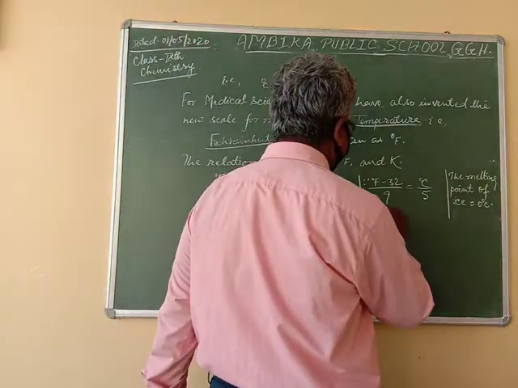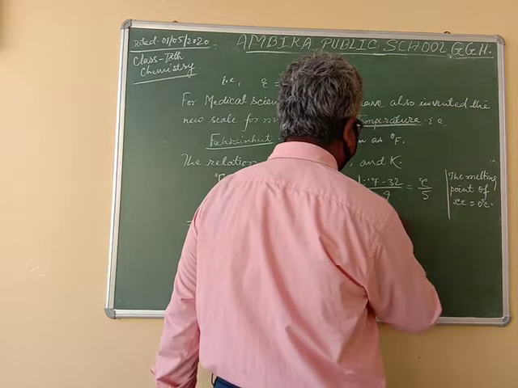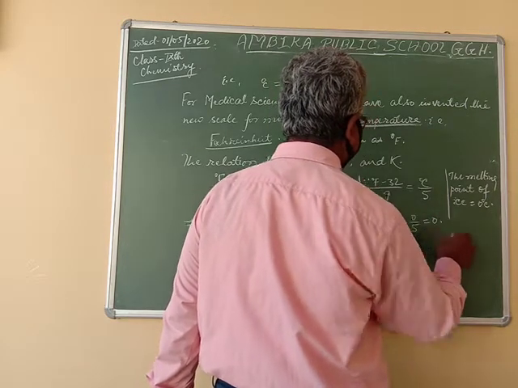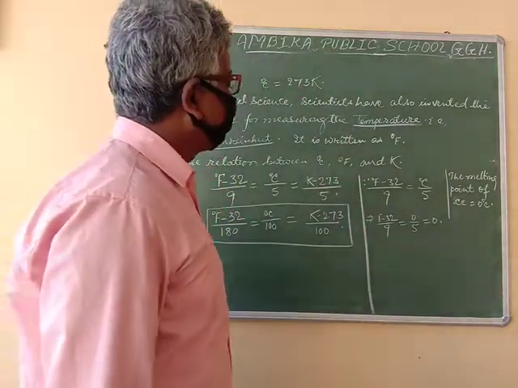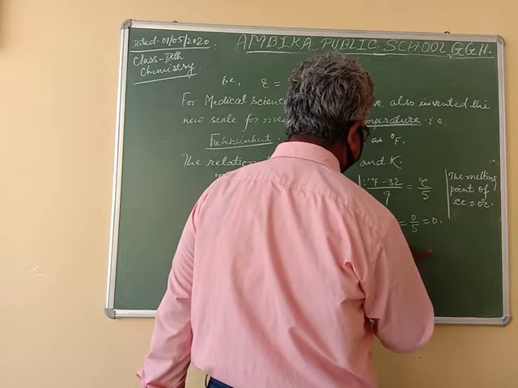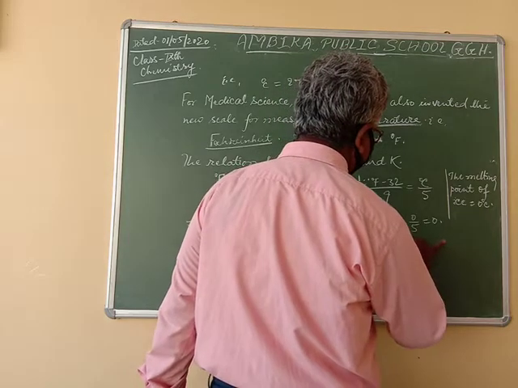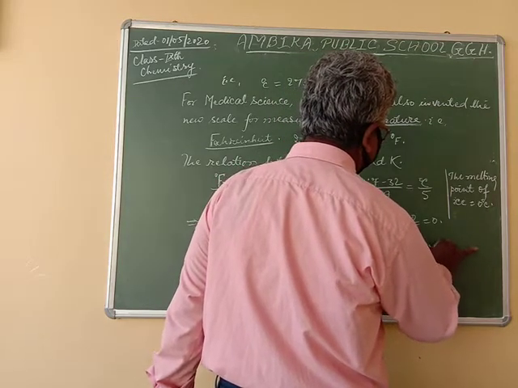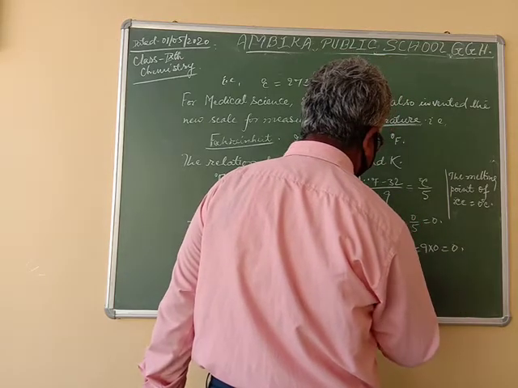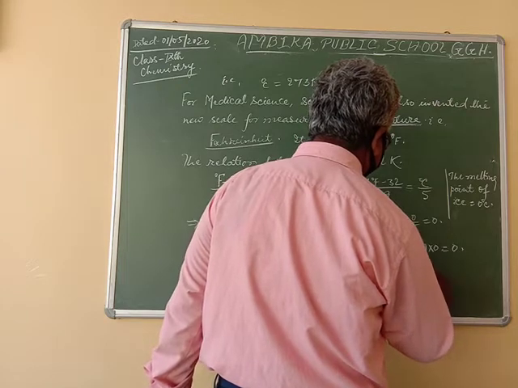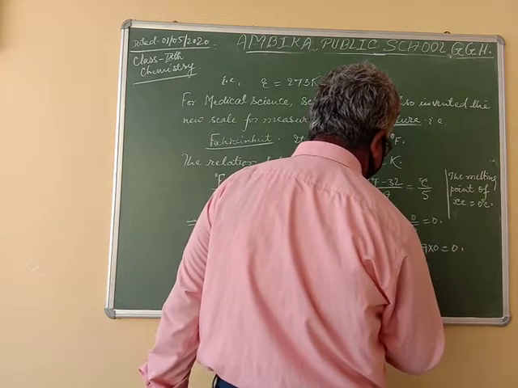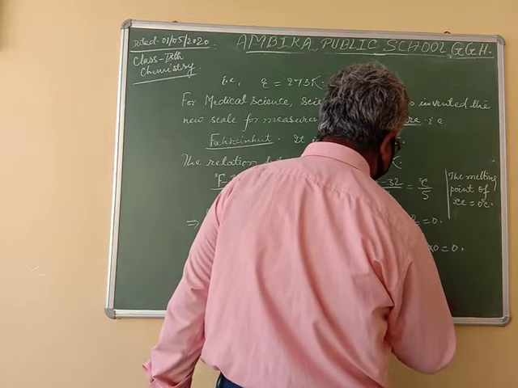In that case, (F minus 32) oblique 9 is equal to 0 oblique 5. This one is equal to 0. So F minus 32 is equal to 9 into 0, which is 0. Therefore, F is equal to 32 degree Fahrenheit. It means 0 degree C is equal to 32 degree Fahrenheit.